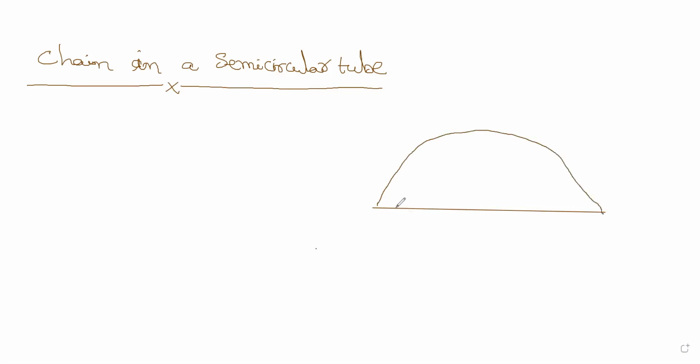I don't have the option of a semicircle, but still, this is a semicircular tube. They marked it as end A and end B, and this is the center of the semicircle, O. It has a radius of R.